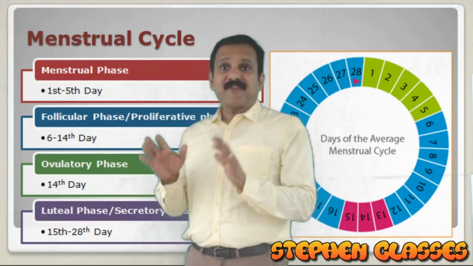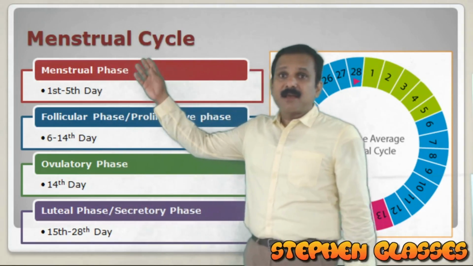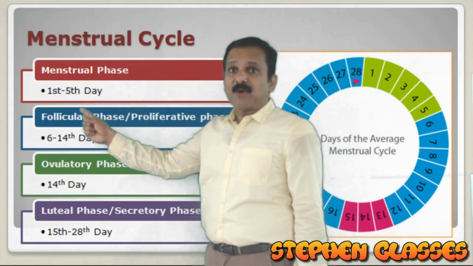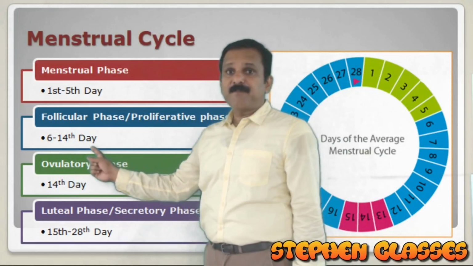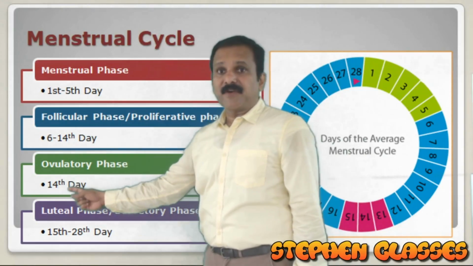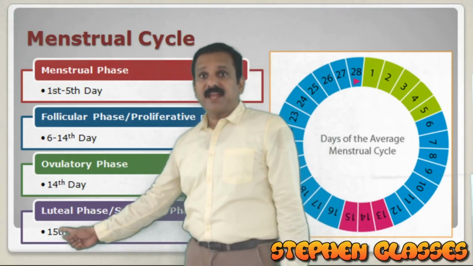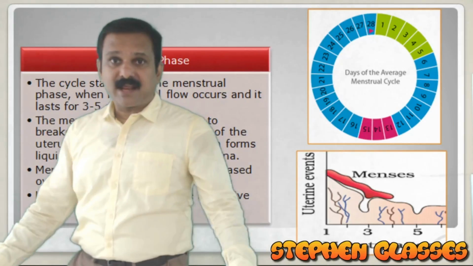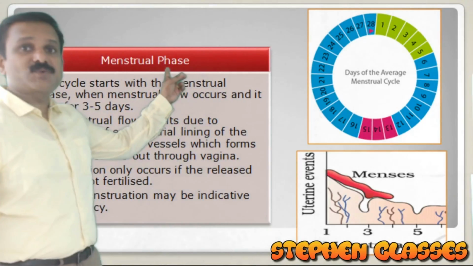So what are the phases in the menstrual cycle? I repeat: menstrual phase from 1st to 5th day, then follicular phase or proliferative phase from 6th to 14th day, ovulatory phase on the 14th day, and luteal phase or secretory phase from 15th to 28th day. Now we will study each phase in detail. First of all, we consider the menstrual phase.